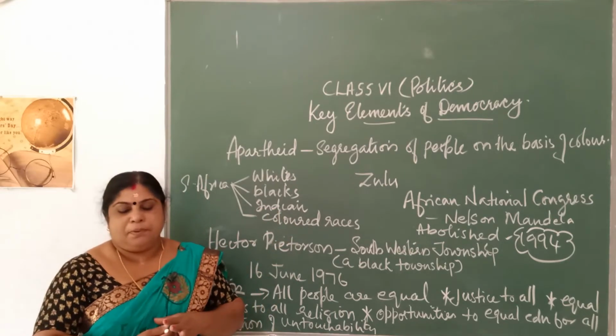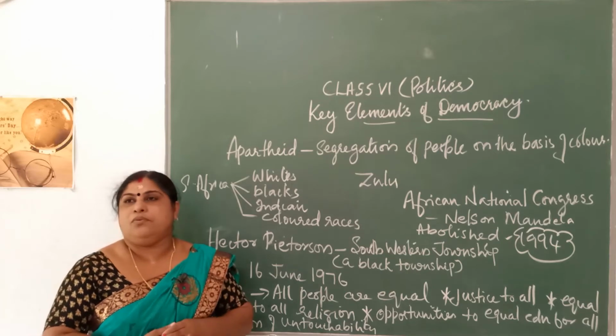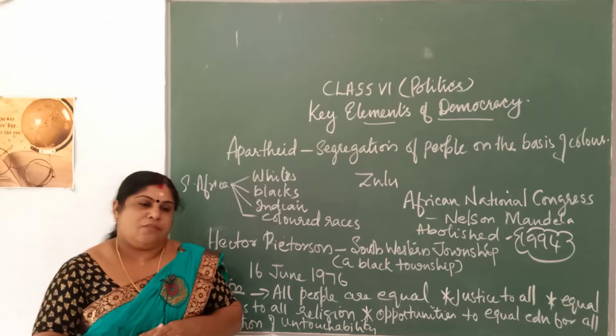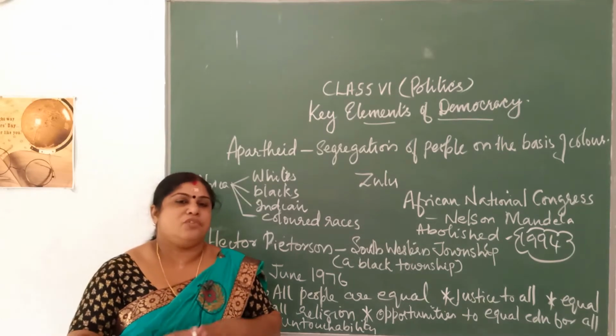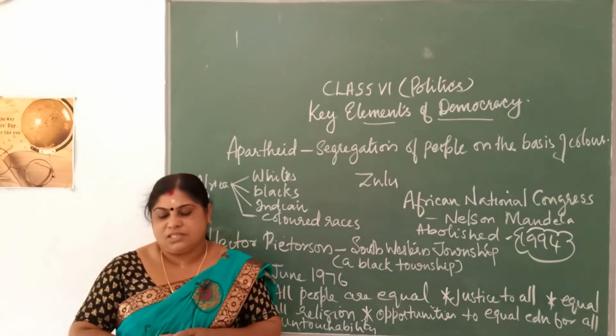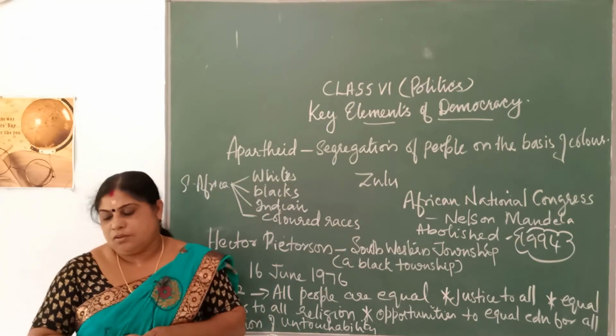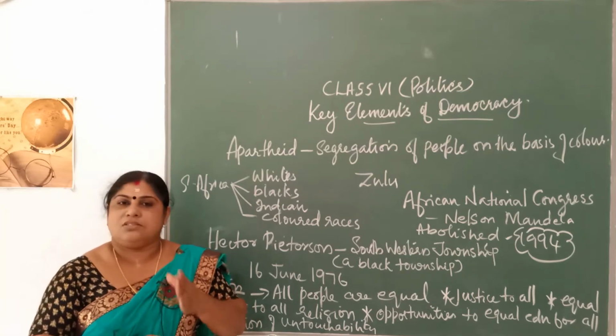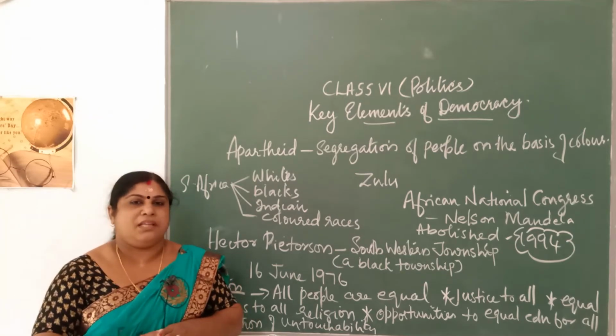These white people came from Europe to South Africa for the purpose of trade. They came there, forcibly settled there, and staying there they started a system of rule, or they became the local rulers there. They started a system of rule which you call the apartheid system.